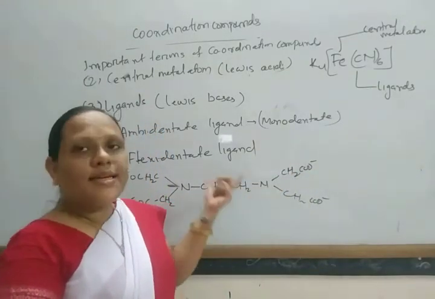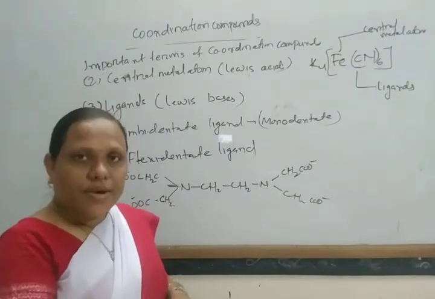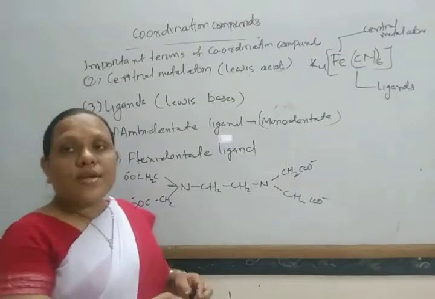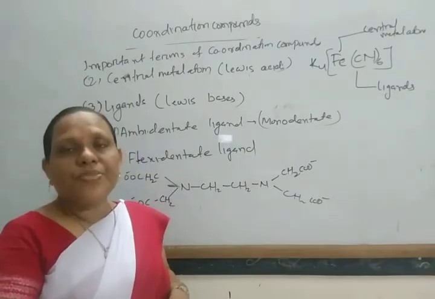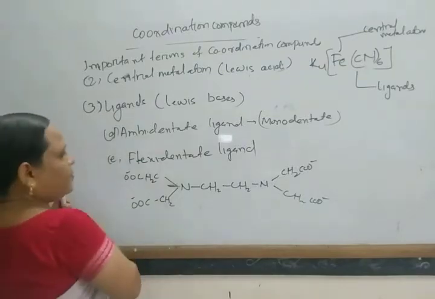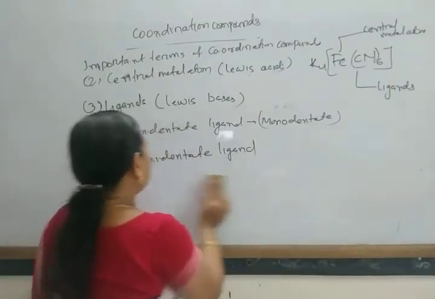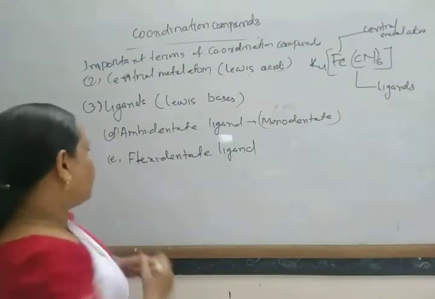In some cases it becomes tetradentate, pentadentate or hexadentate at the time of requirement. So these are known as flexidentate ligands. Another ligand is the bridging ligand.